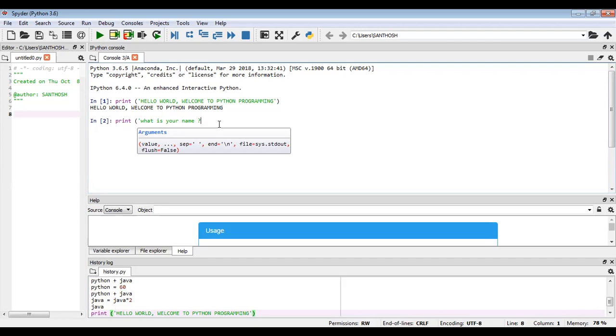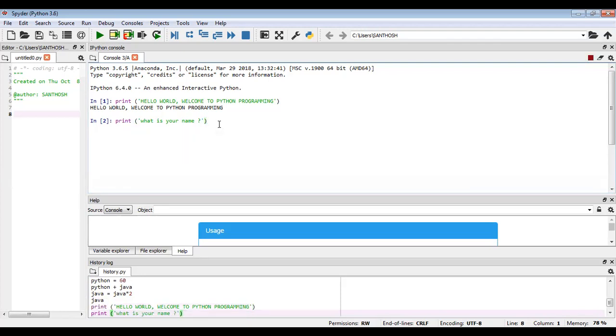For that, the user needs to enter the input, right? For that input, which function do we have to use? Input function. So here my name is equal to input function. Now I enter my name. Now inside my name, what value is stored? My name is stored.